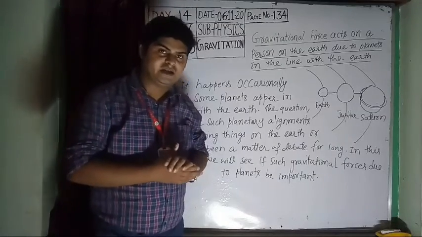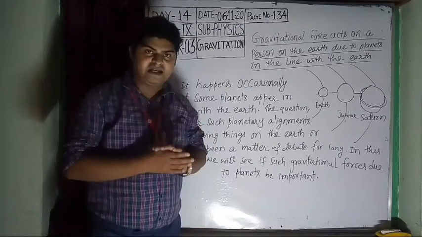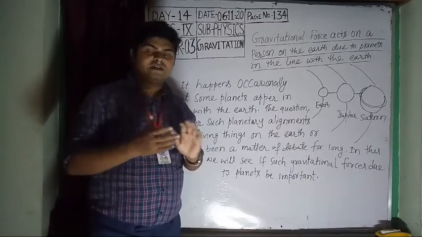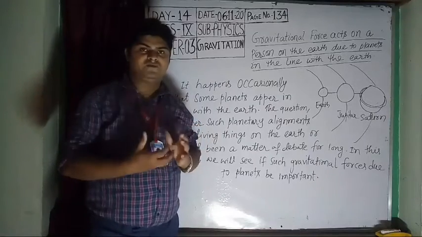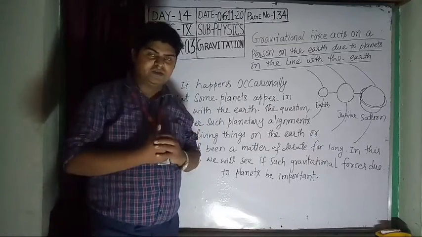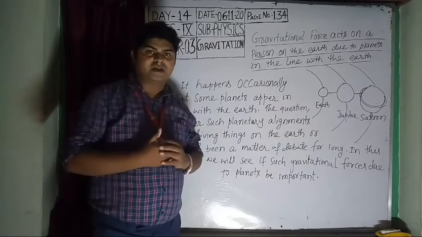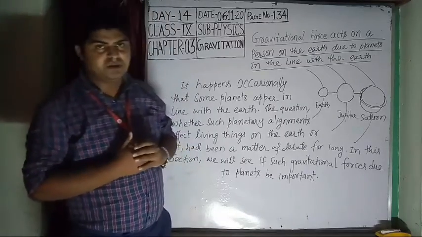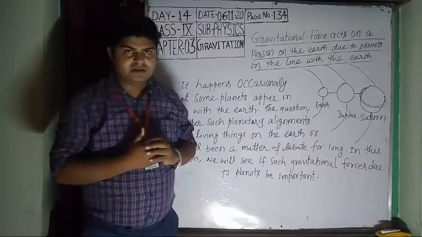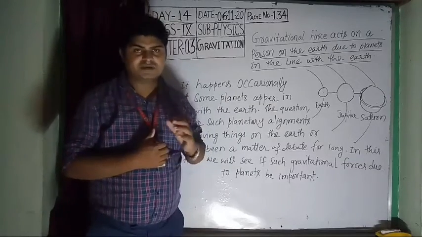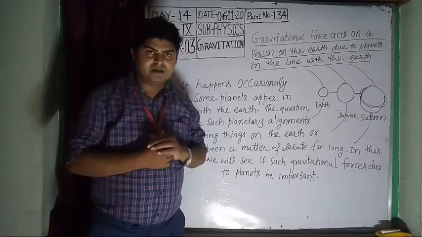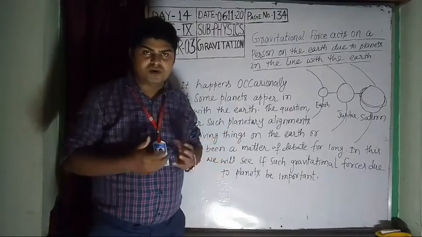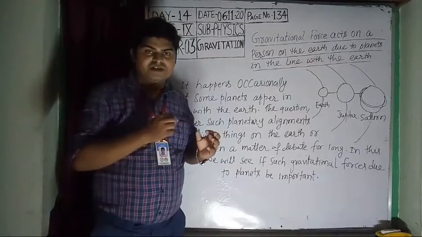As you know, in day 13 I explained all the terms for how to find the gravitational force between different objects, either celestial objects or simple objects like a ball, a person, etc. Today I am going to teach you the total gravitational force acting on a person who lies on the surface of the earth when two or three planets come in a straight line.